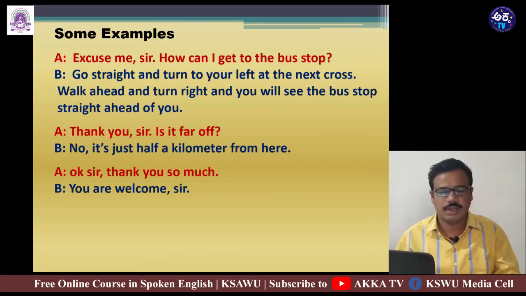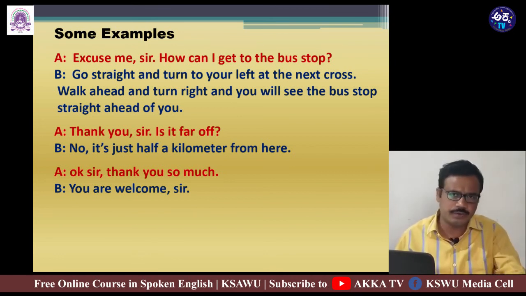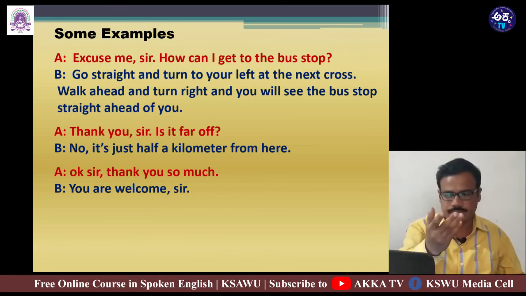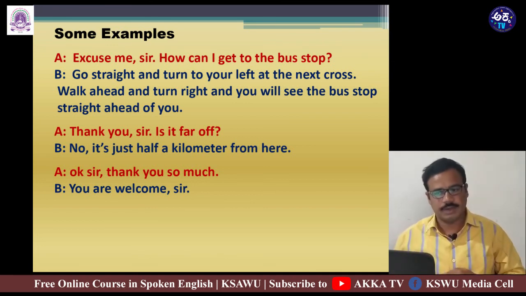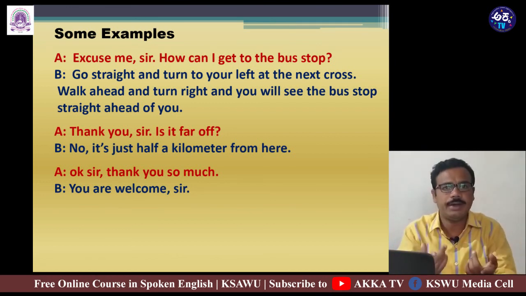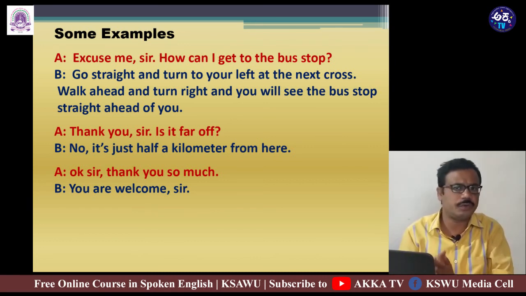B says, go straight and turn to your left at the next cross. Walk ahead, okay? Turn right and you will see the bus stop straight ahead of you. So this is the direction the person gives to A.